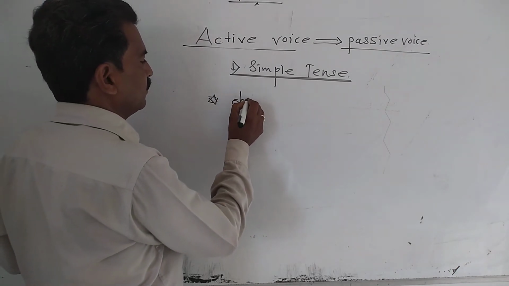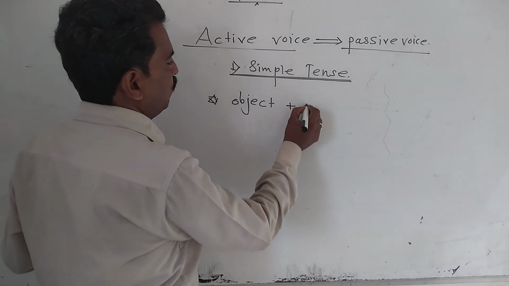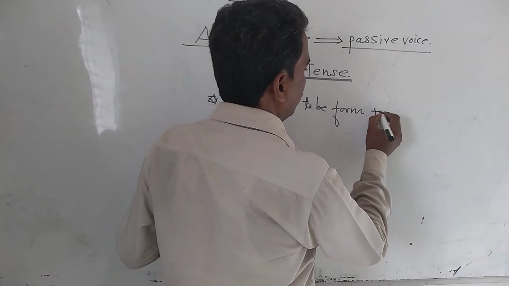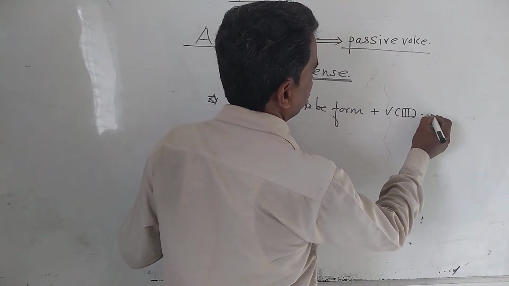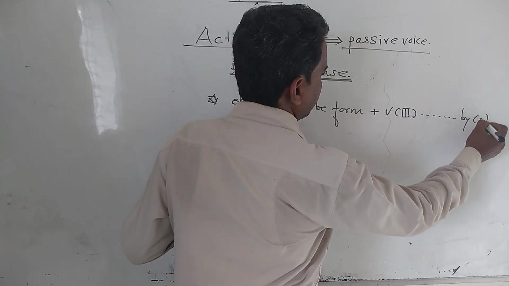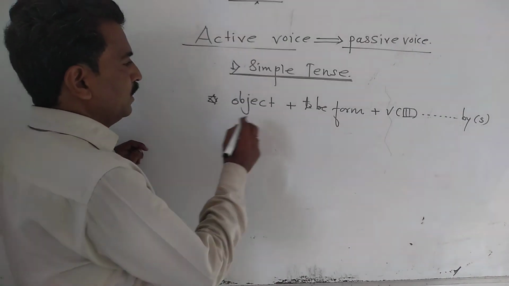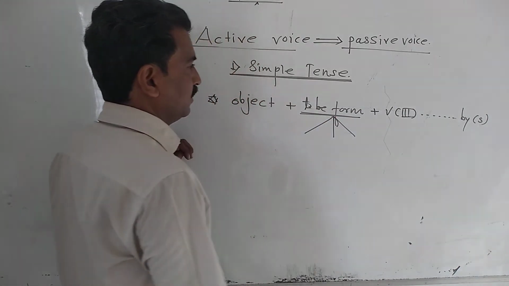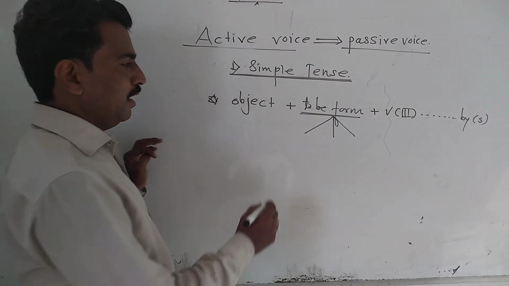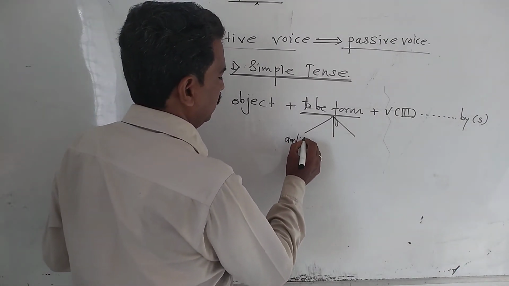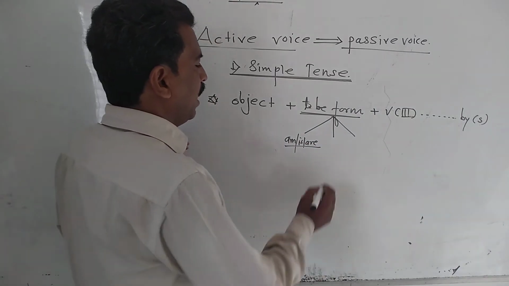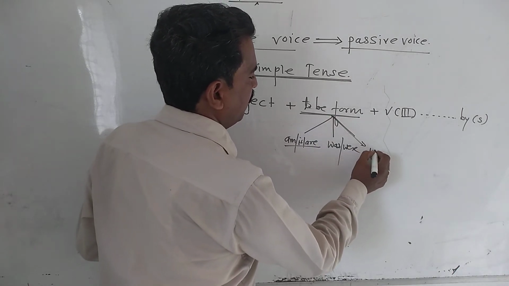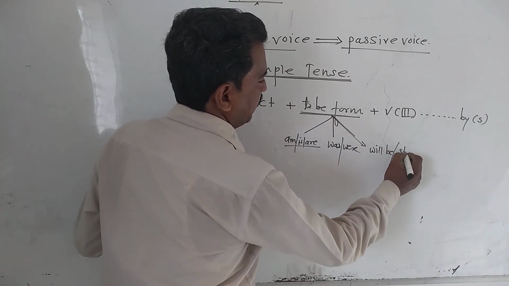Object plus to be form plus third form of the main verb, remaining by subject. Now, to be form, you know. Present to be form: am, is, are. Past to be form: was, were. And future to be form: will be or shall be.